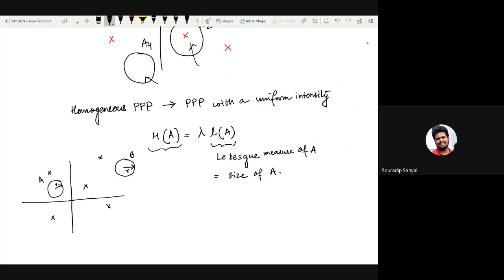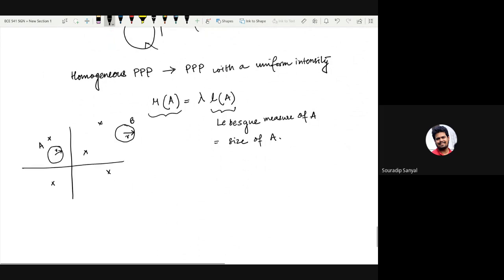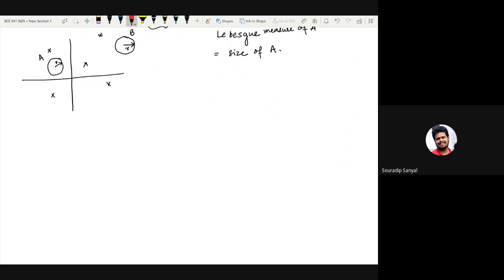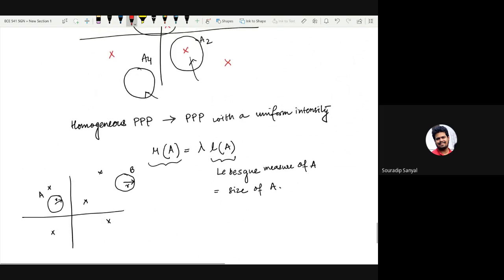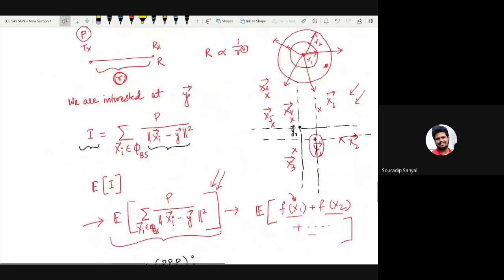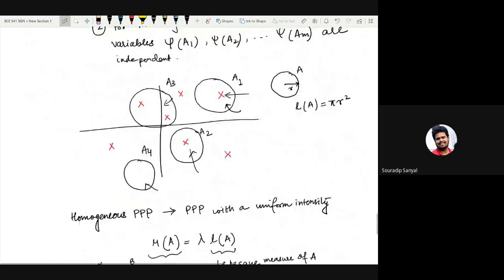So mu A equal to mu B as long as LA equal to LB, which means both their sizes are pi r square, and accordingly the average number of points falling inside of this set A is lambda pi r square. Is this part clear? If this is clear, I will finish today's class with a final example, which is probably example 6.